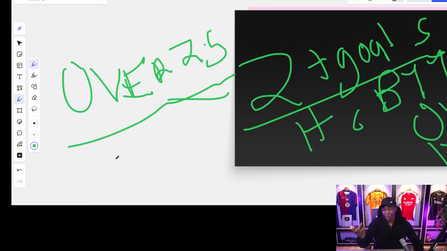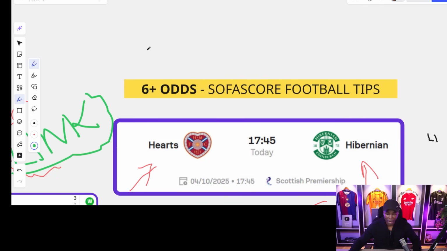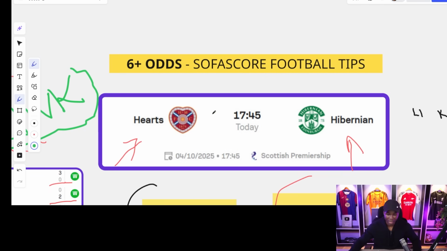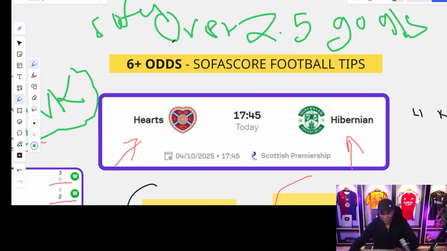Every single fact that we were analyzing so far as we go through this game was leading towards one very market, over 2.5 goals to occur. So our first game, Hearts versus Hibernian, over 2.5 goals, analyzed using the SofaScore app. Now I believe it is time to show you the other 5 matches. In fact, there are 6 matches that were analyzed using this very procedure.